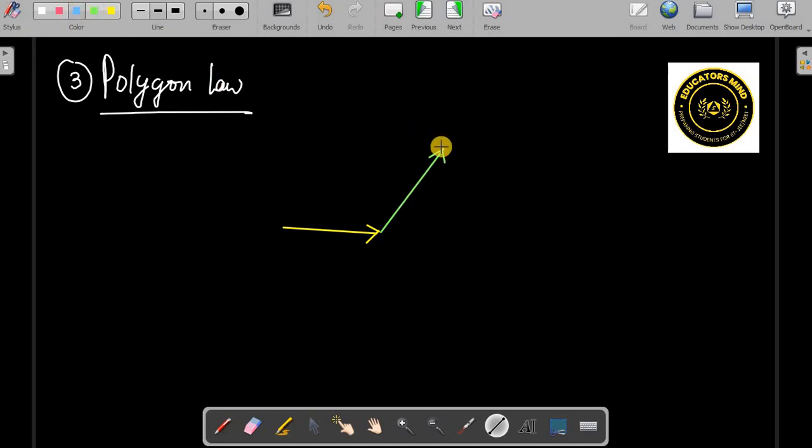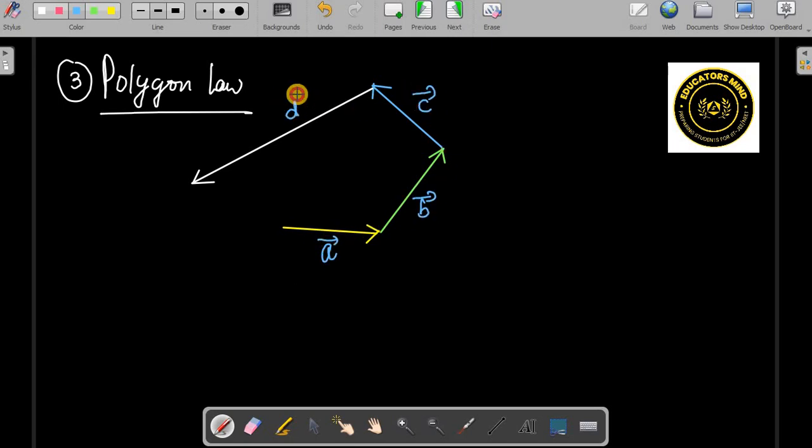Let us say this represents another vector, and another vector. So these are different vectors, and we try to join the tail and head together. So this is, let's say, a vector, this is b vector, this is c vector, this is d vector.